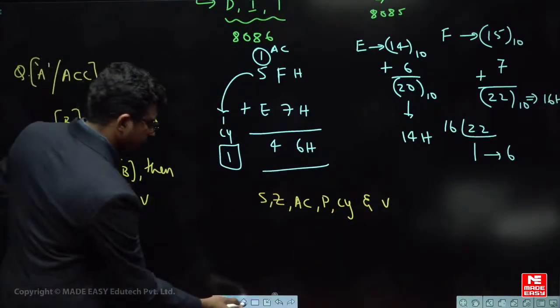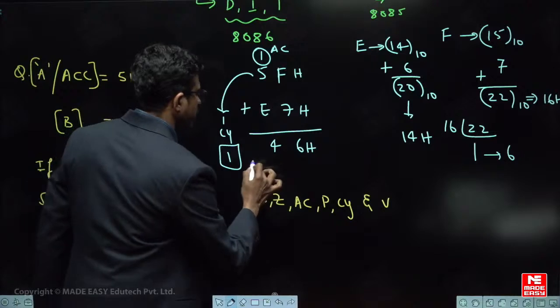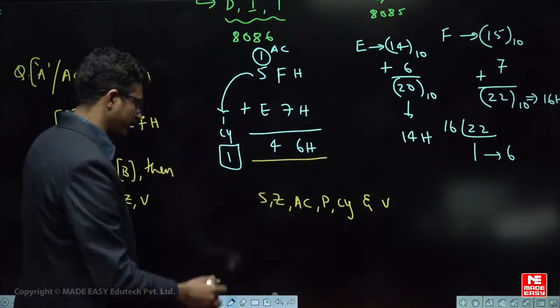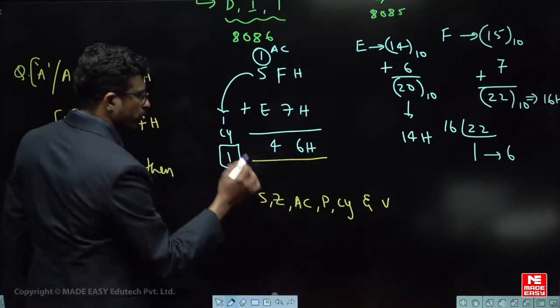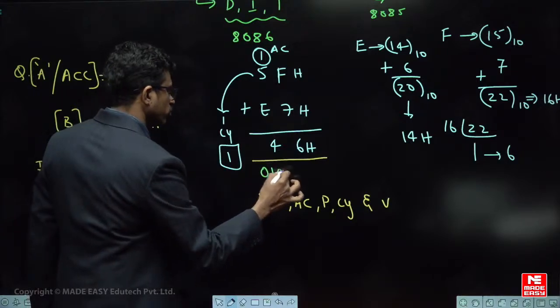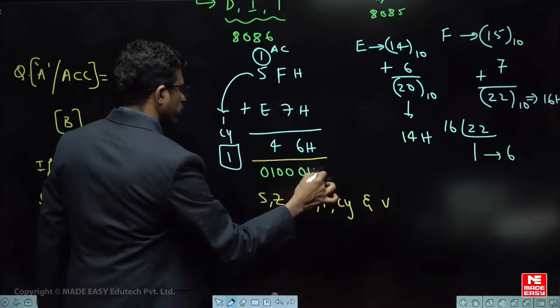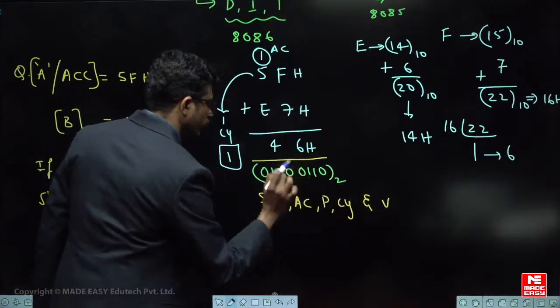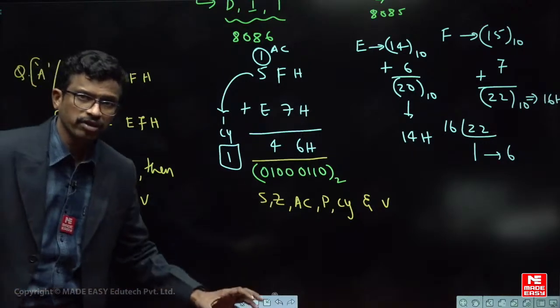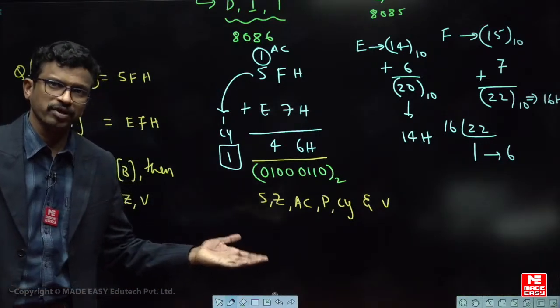Now ये बताइए, first of all 46H is the hexadecimal form. पहले इसको binary में लिखो. What is the binary value of this one? 4, what does the 4 mean? 0 1 0 0. What is 6? 0 1 1 0. This is the binary form, right? So from this you should know how to find out the flag status. हर एक flag का rule होता है, वो rule आपको समझना चाहिए.